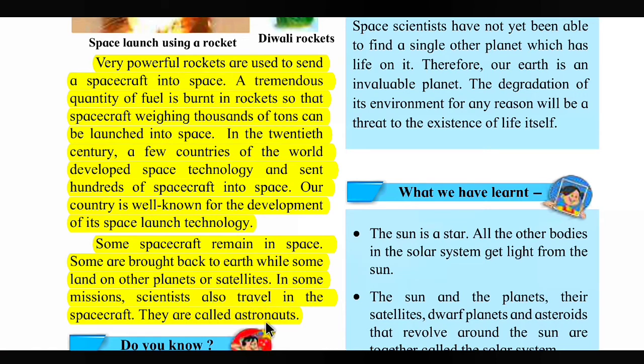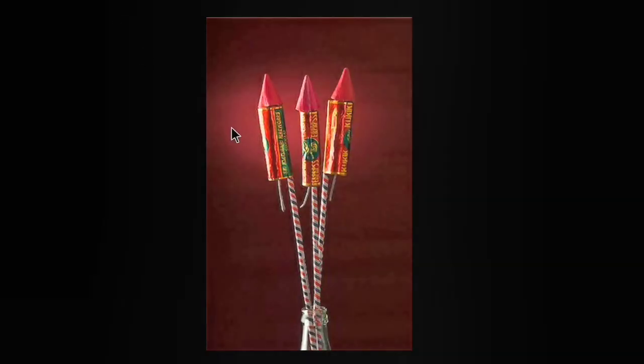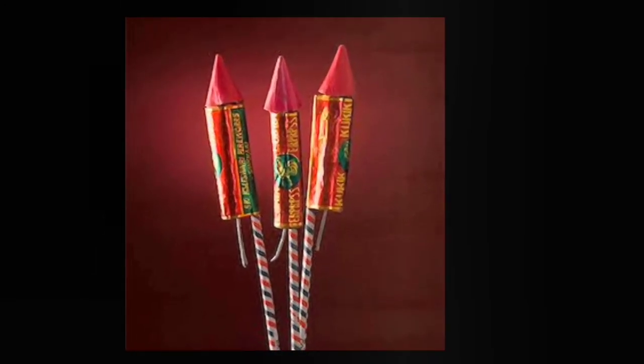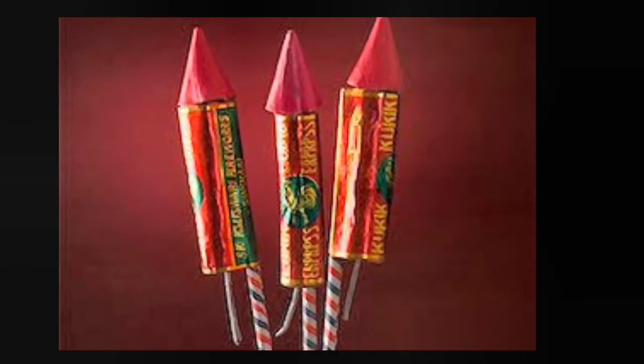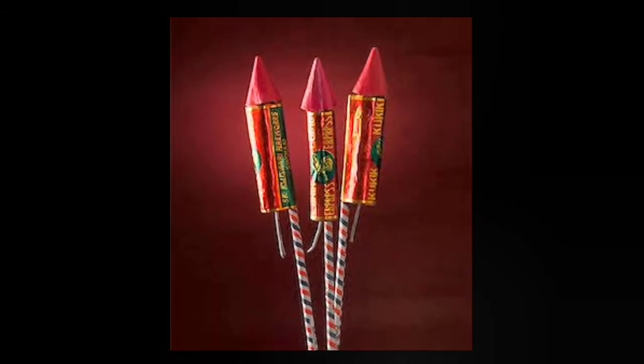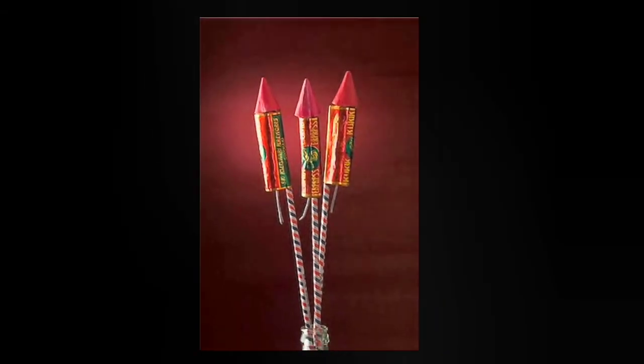They are called astronauts. Look at students, what is this? Can you recognize this picture? Yes, very good. This is the picture of a rocket. Understood? And rocket means this is a Diwali firecracker, and we call it a rocket. So it is packed with explosive substances, and the explosives burn rapidly and produce a lot of energy. So the design of the rocket.